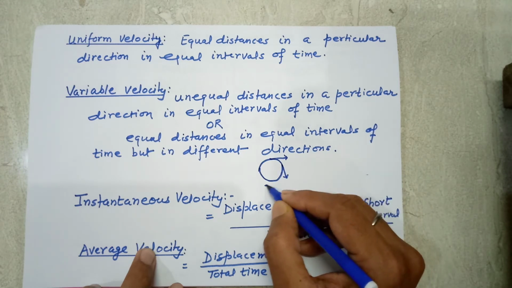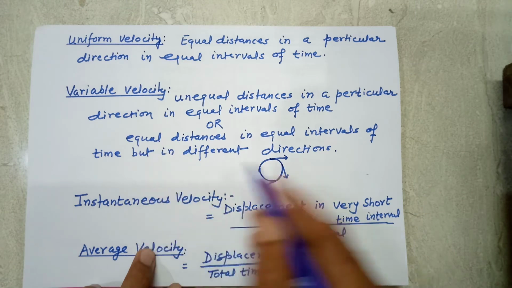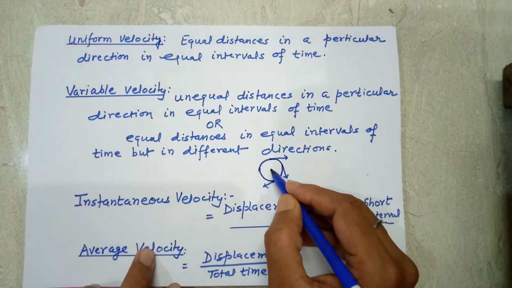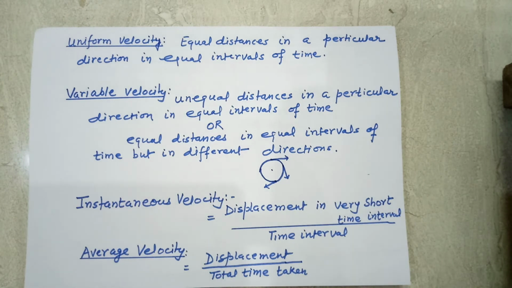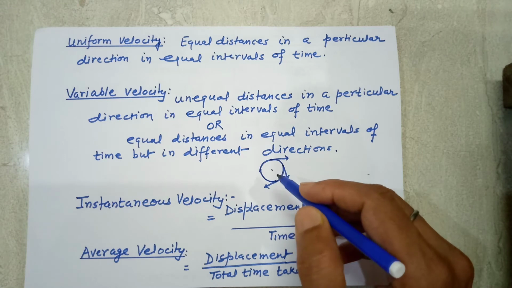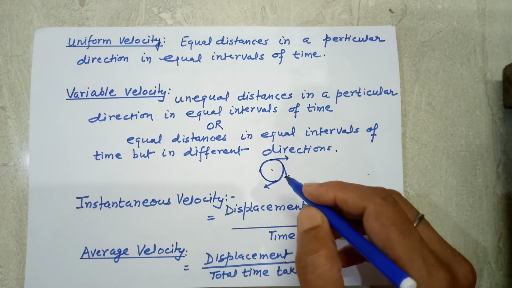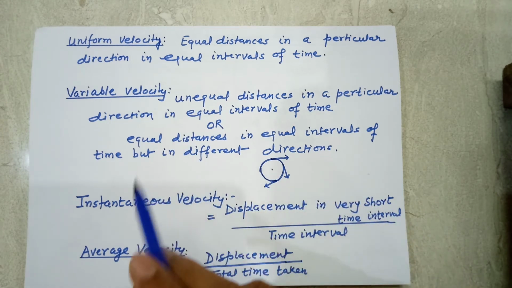Direction is changing continuously, so the motion is with variable velocity. This is the example of variable velocity, when the body moves in such a way that it covers equal distances in equal intervals of time but in different directions.